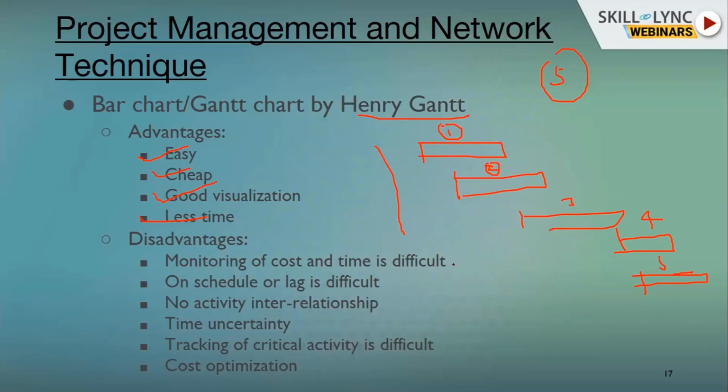Monitoring of cost and time is difficult. We cannot track time on schedule, or lag. We cannot check whether the project is on schedule or lagging, delayed or not. There is no activity interrelationship; activities are not dependent on each other, so we cannot reflect the effect on other activities of changing the duration or resources of a previous activity. Time uncertainty: there is no time of completion. Tracking of critical activity is difficult, as we cannot monitor which activity is critical and needs to be monitored at site. Cost optimization is also very difficult, as we cannot check the cost or financial aspects of each and every activity.